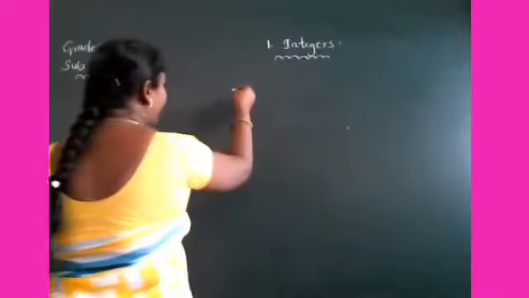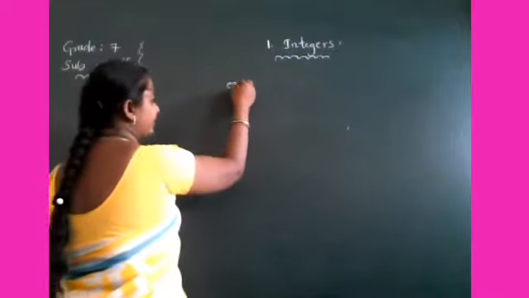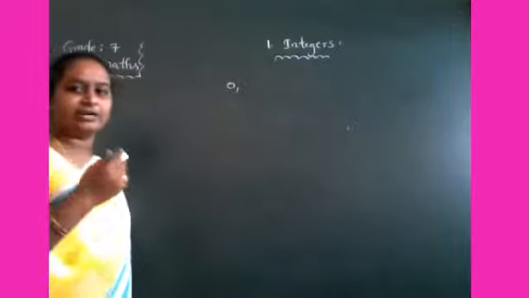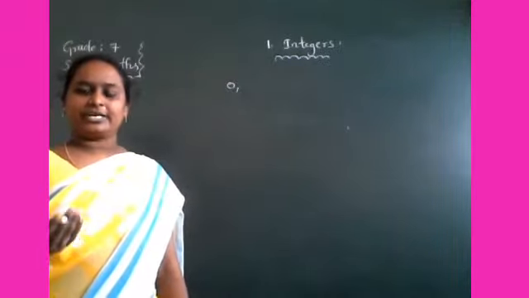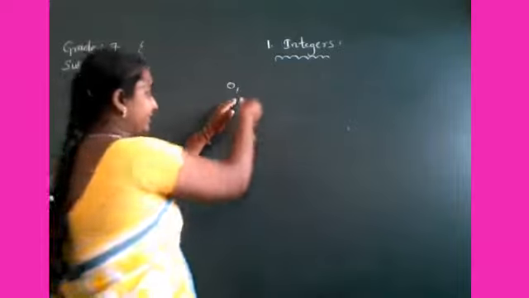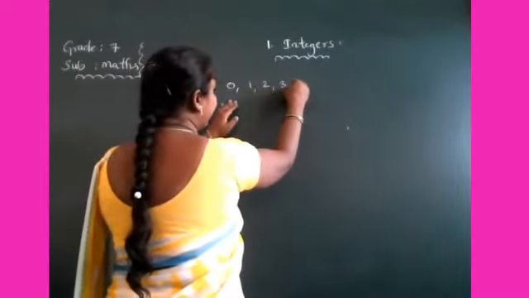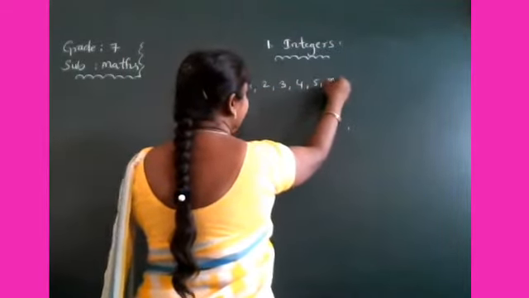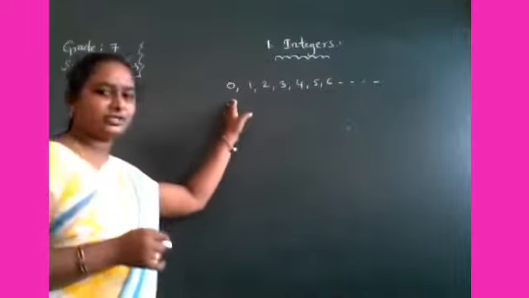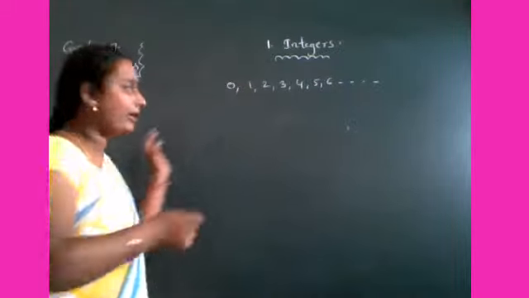Okay, collection of whole numbers. What are the whole numbers? Okay, so 0, 1, 2, 3, 4, 5, 6 and so on. These all are whole numbers. What about this one?